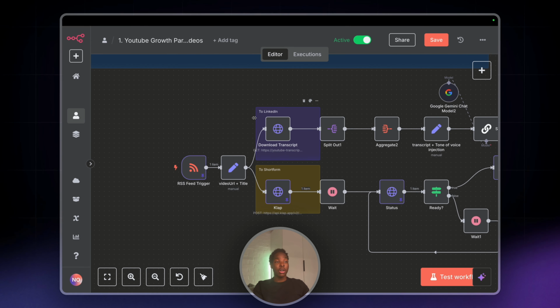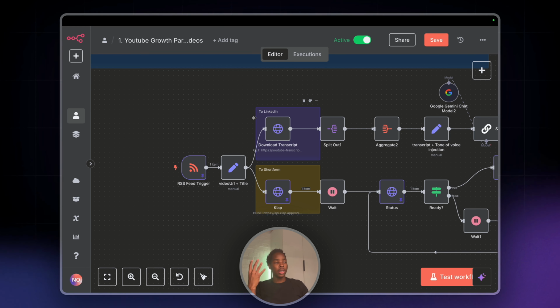And I repurpose the content, 1 for LinkedIn and 2 for Shorts, Instagram, TikTok, whatever. Because I'm just trying to really grow the audience. The best way to grow an audience is probably through short form, because you're exposed to so many people and they don't really have to be subscribed to you to see your content. So that's why I want to start repurposing my content to these short form platforms, and you'll start seeing me posting 5 times a week because I can now, because this system enables me to do that. So yeah, let me get back to the flow and stop yapping.